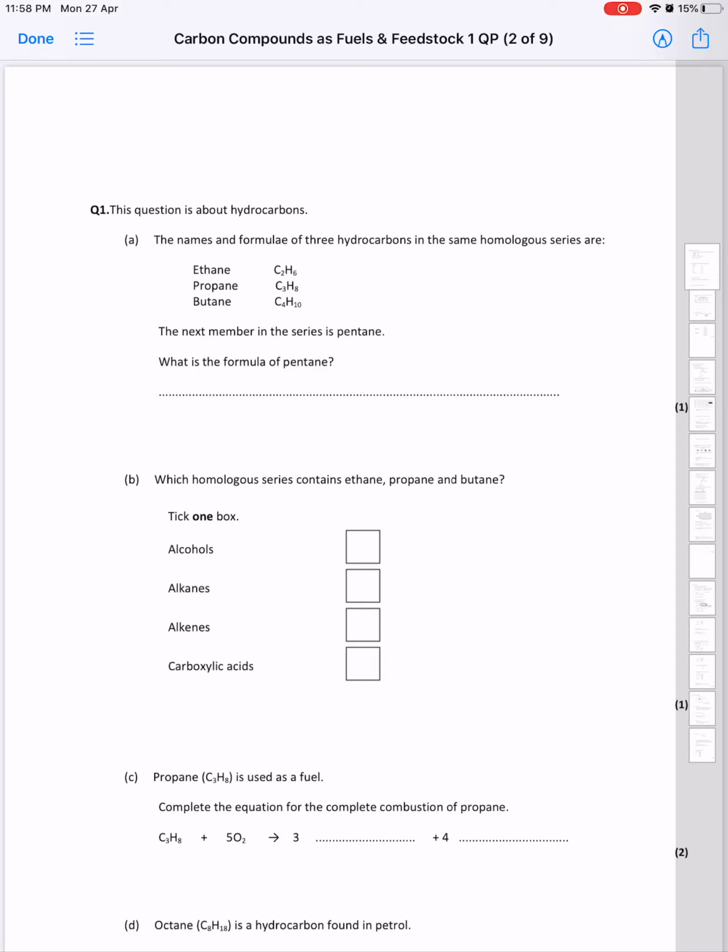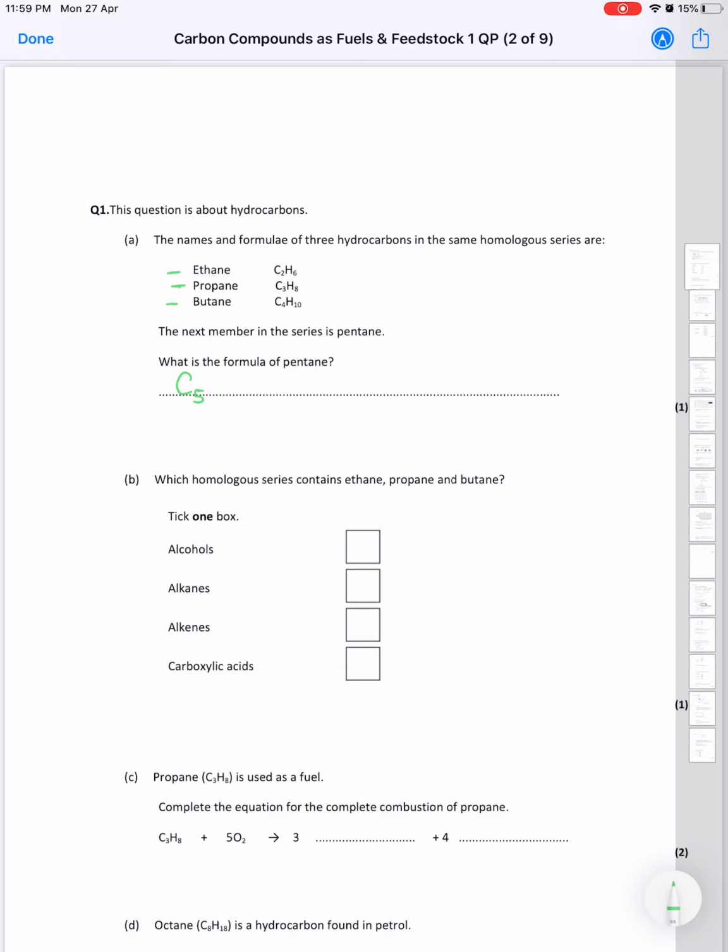Start answering some questions about hydrocarbons. Here are three hydrocarbons: ethane, propane, and butane. The next member in the series is pentane. What is the formula of pentane? Pentane should have 5 carbon atoms, since it's the next in the series.